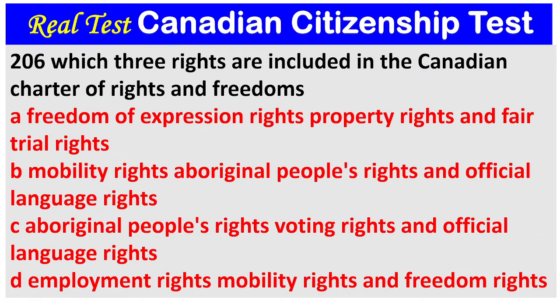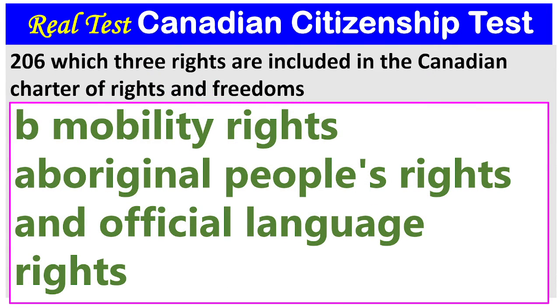Question 206. Which 3 rights are included in the Canadian Charter of Rights and Freedoms? A. Freedom of expression rights, property rights, and fair trial rights. B. Mobility rights, Aboriginal peoples' rights, and official language rights. C. Aboriginal peoples' rights, voting rights, and official language rights. D. Employment rights, mobility rights, and freedom rights. The answer is B. Mobility rights, Aboriginal peoples' rights, and official language rights.